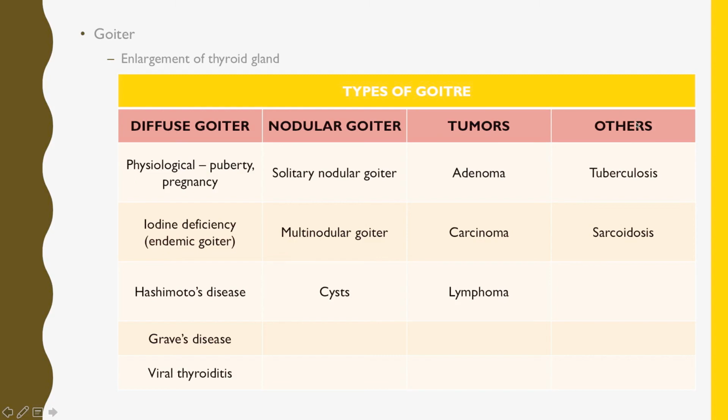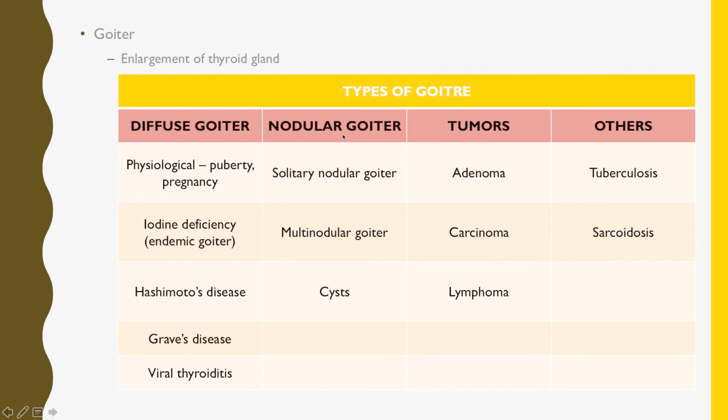So diffuse goiter, when the swelling in the neck is diffuse, there are no particular nodules, or there is no particular differentiation in the swelling, just a thick swelling in the neck region. It could be due to puberty because of the increased demand of the hormone, or pregnancy. Iodine deficiency is the most common cause for goiter. Hashimoto disease leads to goiter. Graves' disease leads to goiter. Viral thyroiditis leads to goiter, right, which is tender, also having tenderness.